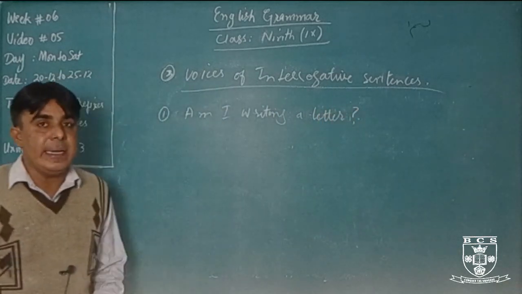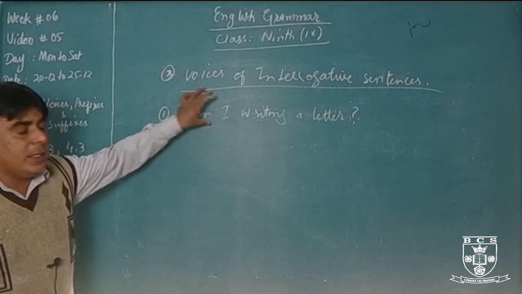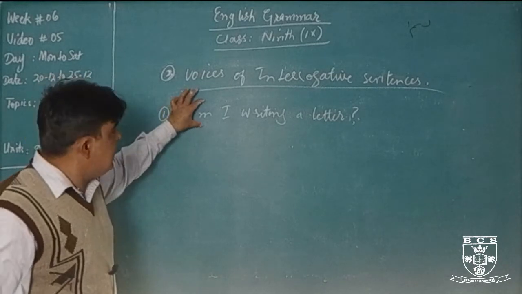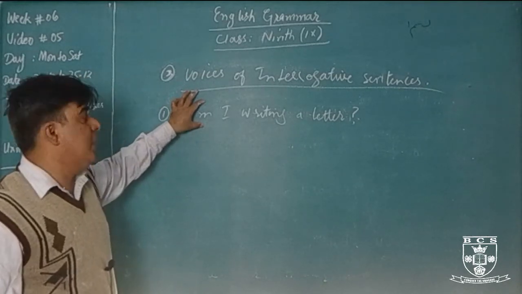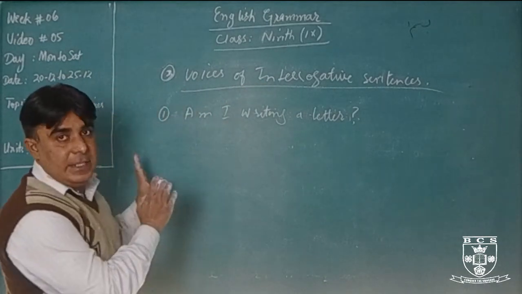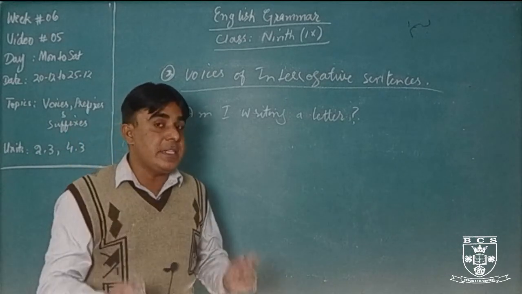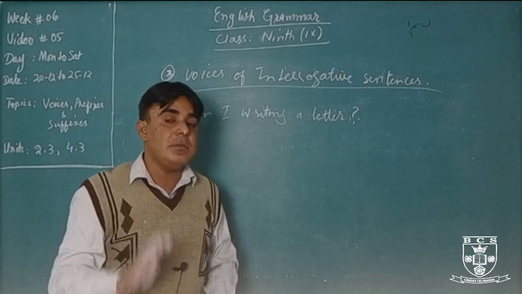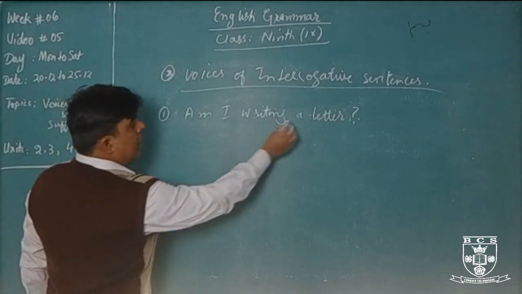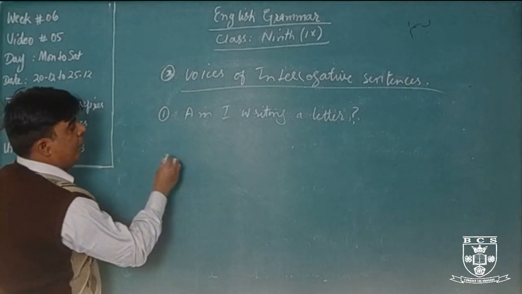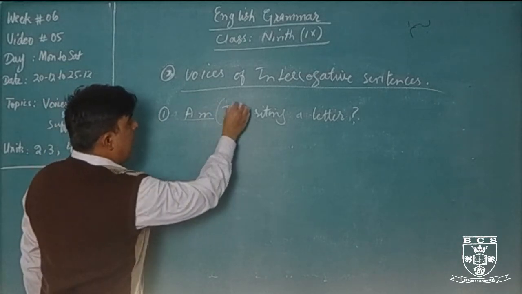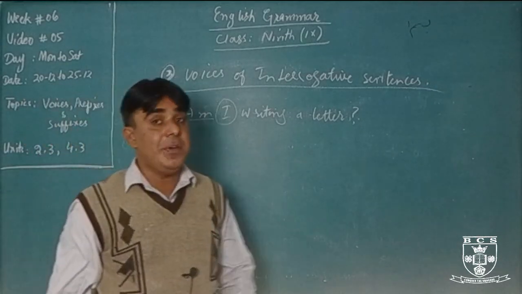Am I writing a letter? Which is the tense here? Present continuous tense. How? We will see the helping verb. Am, is, are are the helping verbs of present continuous tense, and there is also the fourth form of the main verb. This is an interrogative sentence. This is active voice. In passive voice, if the sentence is interrogative, we will also keep that sentence in interrogative form. For example, we will use the helping verb first. What is the helping verb here? Am. After am comes I. That is why we have used am.